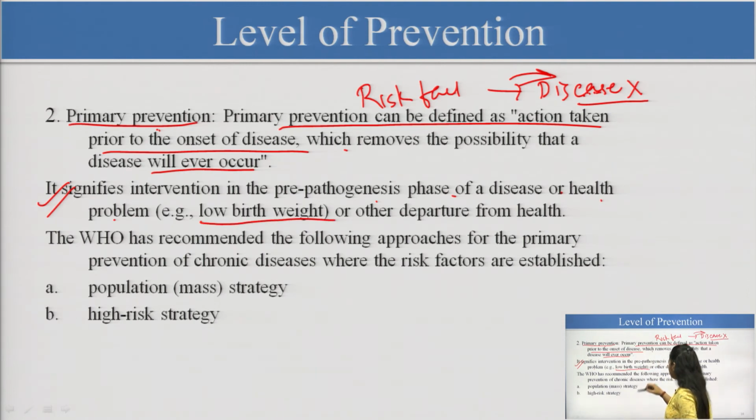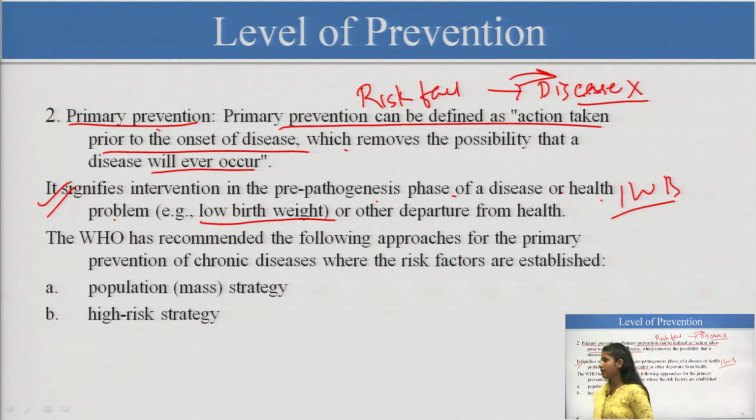So, low birth weight, we know that in India, we have seen the babies are low birth weight. If we have some ideas, yes, there could be chances of low birth weight. So, what measures are we taking so that there would not be a low birth weight delivery? This is under primary prevention, meaning we are exposed to some of the risk factors. Now, we are trying to eliminate these things so that we will not get these diseases.